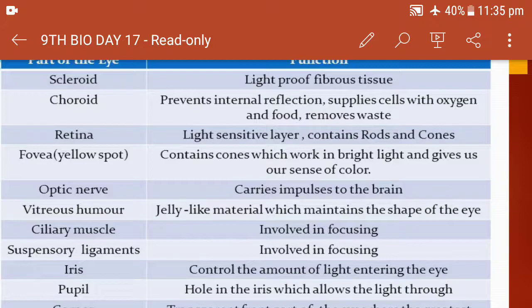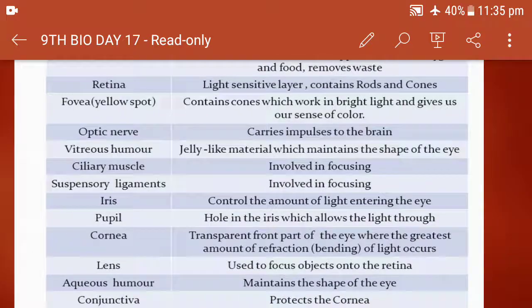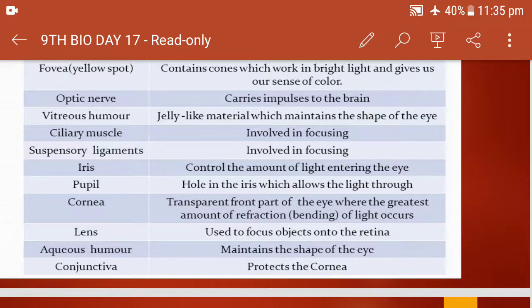Vitreous humor is a jelly-like material which maintains the shape of the eye. Ciliary muscles and the suspensory ligaments are involved in focusing. Iris controls the amount of light entering into the eye. Yes, the iris will dilate the pupil and constrict the pupil. So the amount of light entering into the eye is controlled by the iris, and the pupil is the hole through which the iris allows the light to pass.